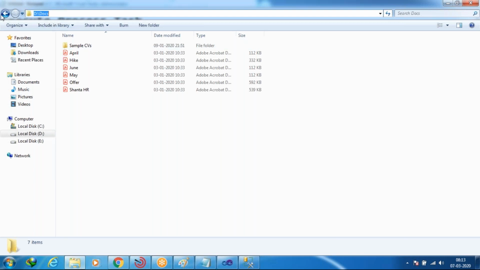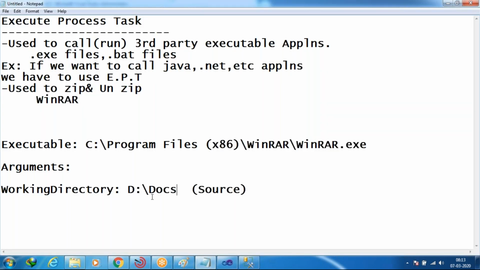So this is the path, the source path. See, source path means whatever the folder you want to zip, you have to give that folder path where it is located in your machine. So in my machine, the docs folder is there in the D drive. So I'm giving that entire path here.